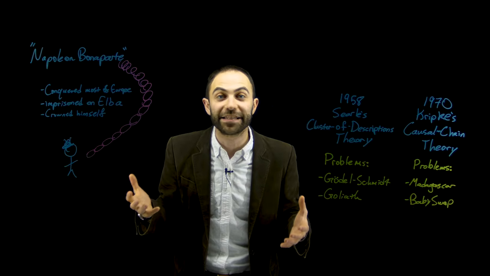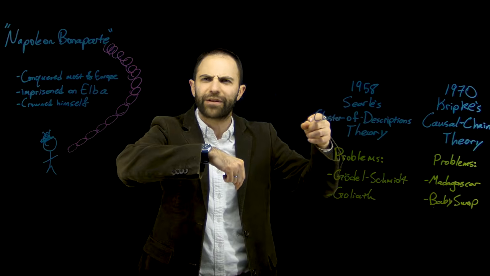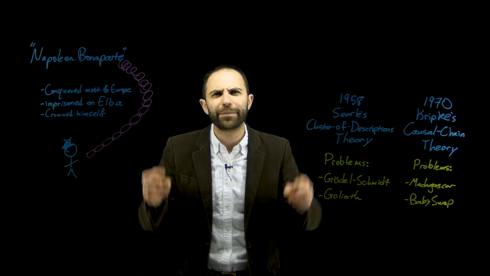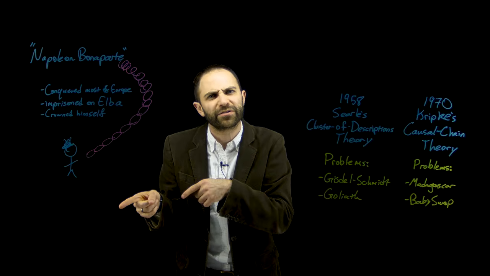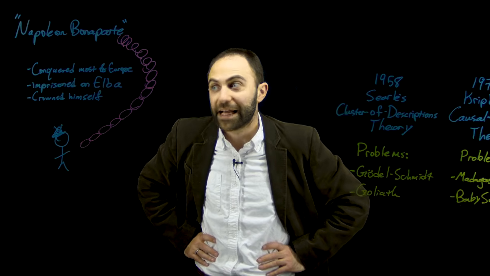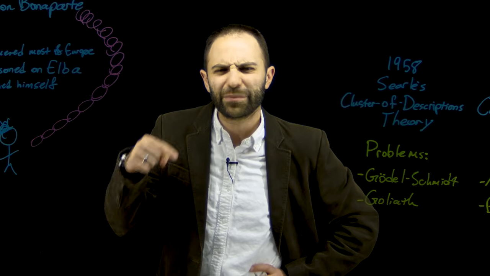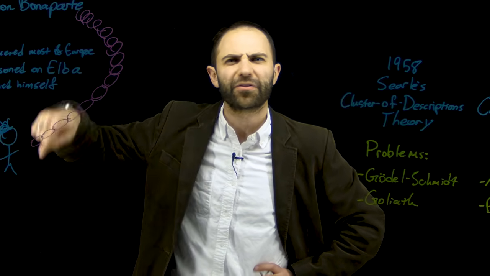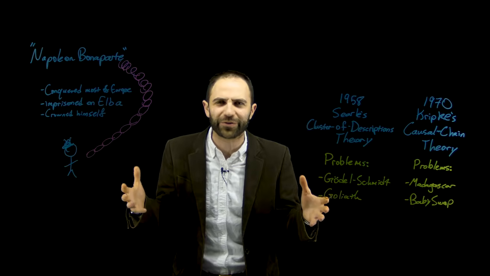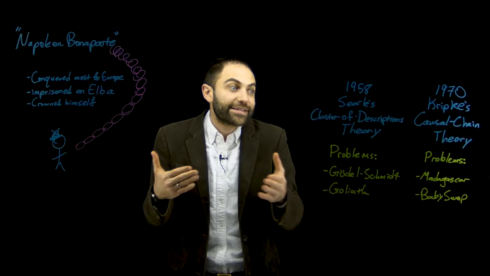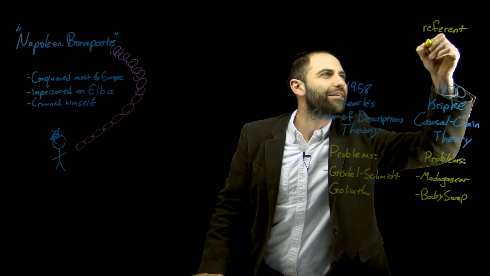But suppose that David didn't really kill him. Suppose that David actually killed someone else and someone else killed Goliath. If that was the case, who would the name Goliath refer to? Well, Searle's theory would tell us that the name Goliath just refers to whoever fits the descriptions. So the name Goliath would really be the name of some other person who David killed. But that's the wrong result, right? Searle's theory gets the wrong result. The right result is that the name Goliath still refers to Goliath, whoever Goliath was, even if it turns out that David didn't kill him.